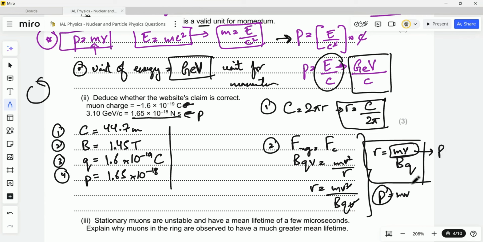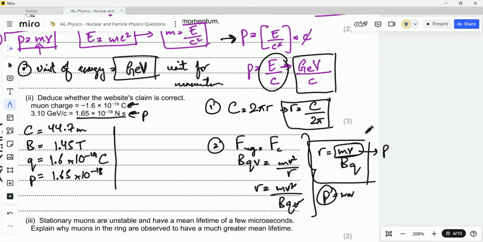And we know that the momentum is equal to mv. So in place of this whole mv, what will I simply write? In place of mv, I'm going to just write p over here. So my final equation would become r is equal to p upon BQ. This would be the second equation that I have reduced.